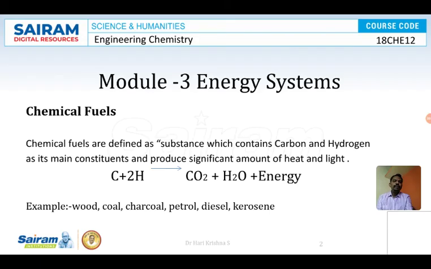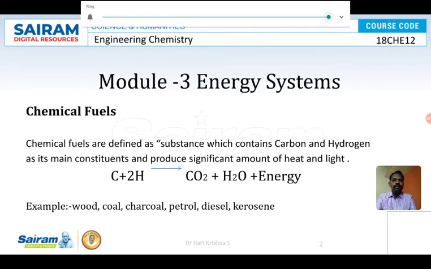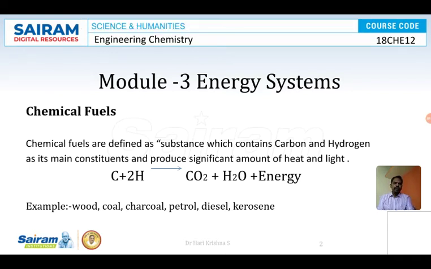So what are fuels? Can you define a fuel? Can you call this a fuel? Can you call a pen a fuel? Can you call a headset a fuel? There is something a fuel can be defined as. Chemical fuels are substances which contain carbon and hydrogen as their main constituents and produce a significant amount of heat and light energy. So such types of substances are called chemical fuels.